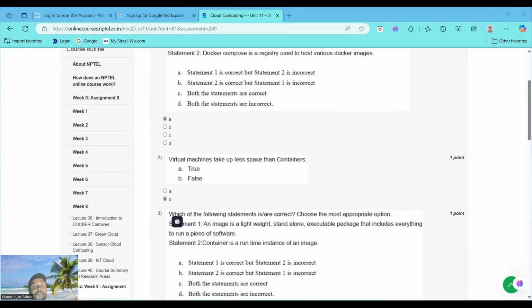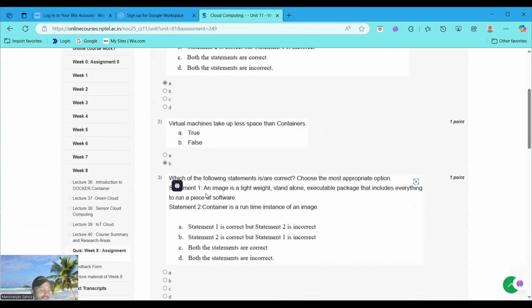Always remember, containers are more lightweight than virtual machines because they share the host operating system kernel and do not need a full operating system for each instance. But what happens in the case of virtual machines? On the other hand, they include a full operating system, making them large in size. So that's why containers are more lightweight than virtual machines, and that's why we choose the option that it is a false statement. Now moving to question number 3.